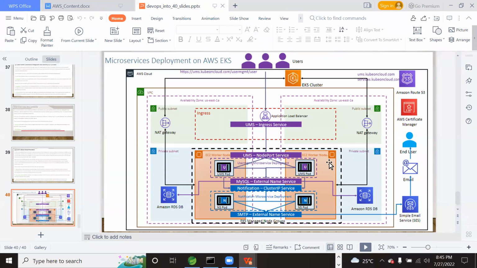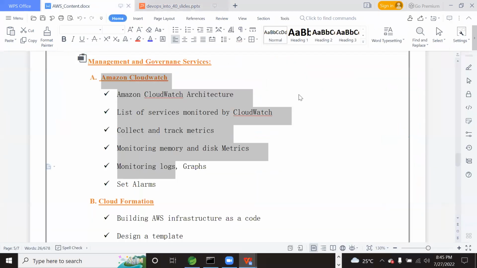For them also, it will send email notifications when the machine is down or crashed. When unusual situations happen, it will trigger an email saying that this has happened. The machine is down now, or some kind of alarms, as we discussed, will be triggered by this SES. So it is a very important service. SES we mandatorily have to configure.